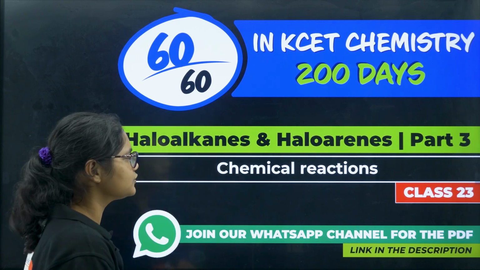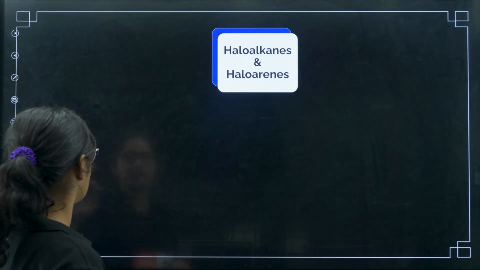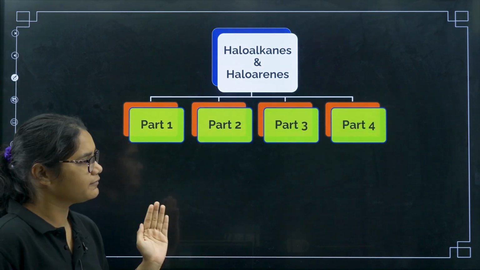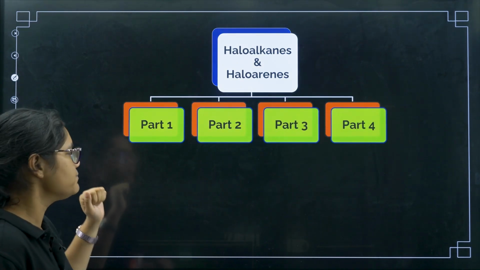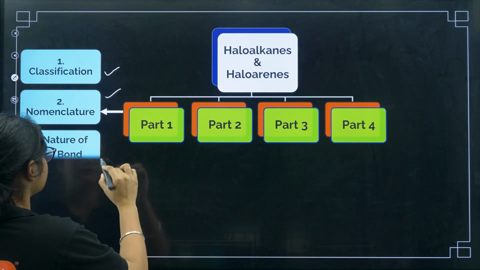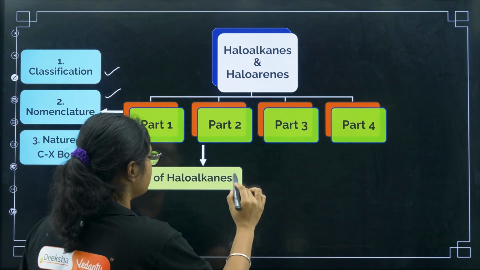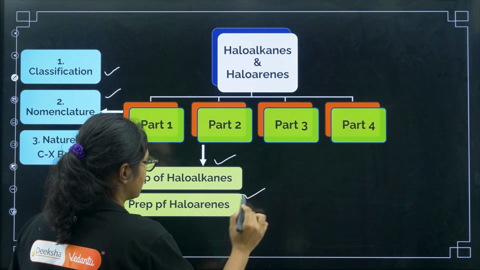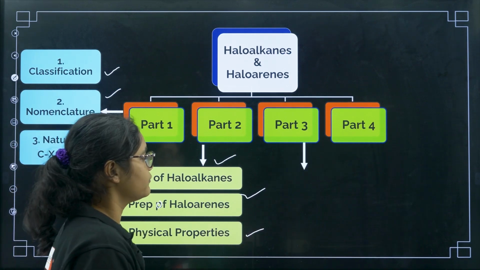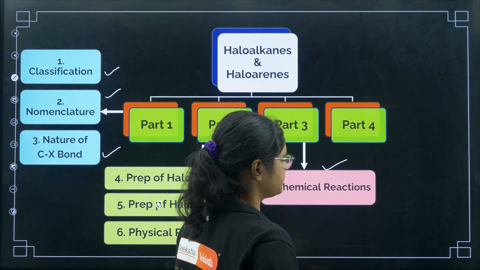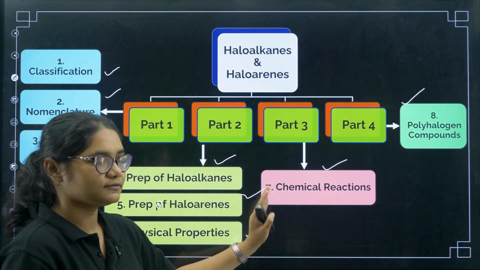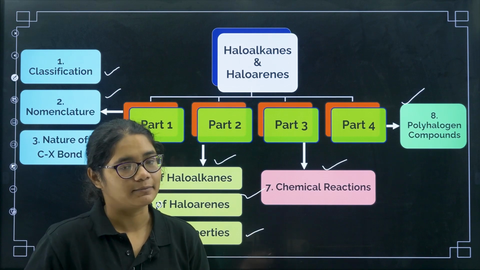First of all, how are we going to cover this chapter? I have discussed this in almost every video. I do this every time so that you can also do revision accordingly. In part 1 we have already covered classification and nomenclature and the structure of the C-X bond. In part 2 we have already covered preparation of haloalkanes, preparation of haloarenes, and physical properties. Now in part 3 we are going to cover chemical reactions, and in part 4 we are going to cover polyhalogen compounds. Chemical reactions is one of the most important topics.